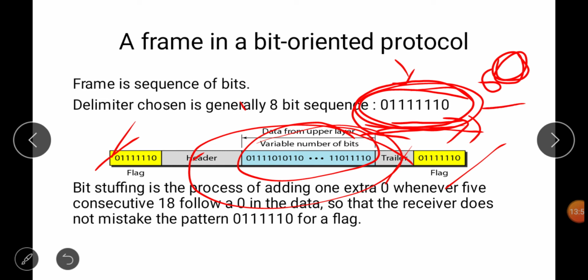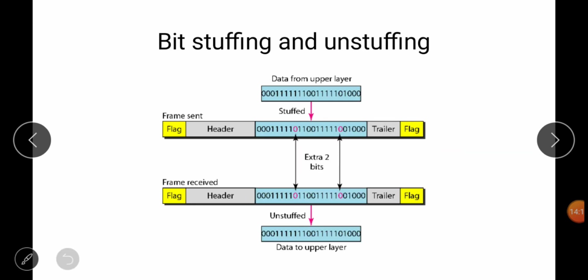So what the receiver will do: whenever there are 5 consecutive ones, the next 0 will always be discarded. So bit stuffing is the process of adding one extra 0 whenever 5 consecutive ones occur in the data, so that the receiver does not mistake the pattern for a flag. Okay, so this is the bit stuffing.